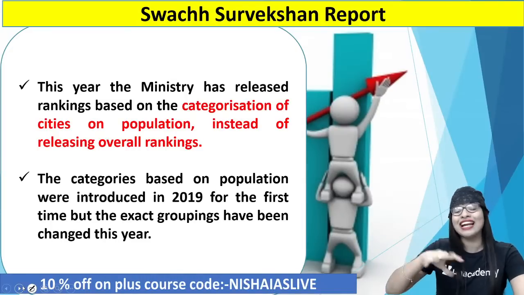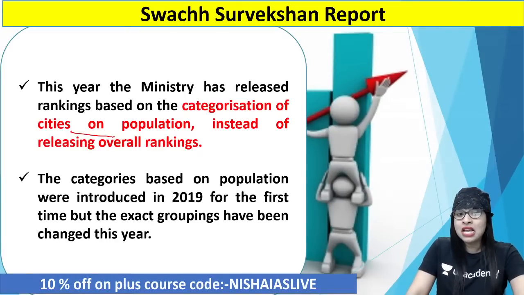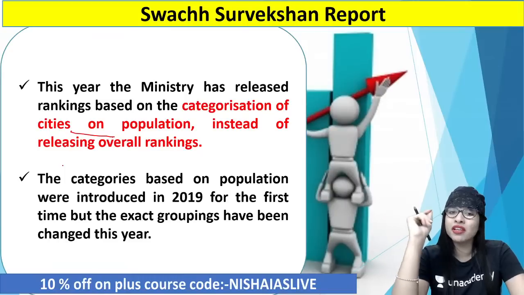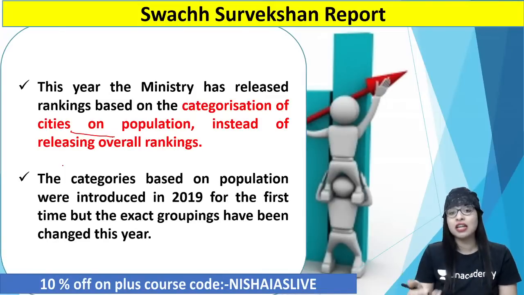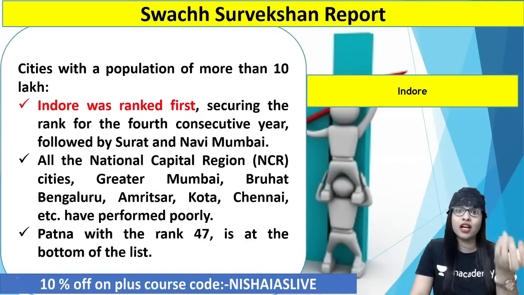So this particular year had a speciality because they focused only on cities and populations. These population-based categories were introduced in 2019 for the very first time, but the exact groupings have been changed in the current year. They have been making a few changes in releasing this report to get more authenticated data.